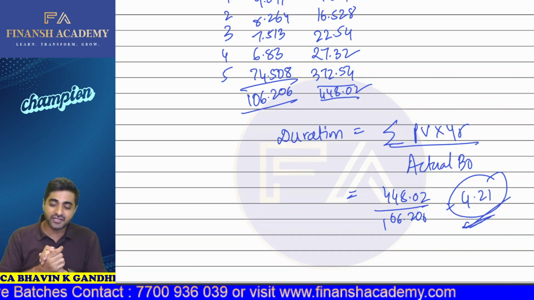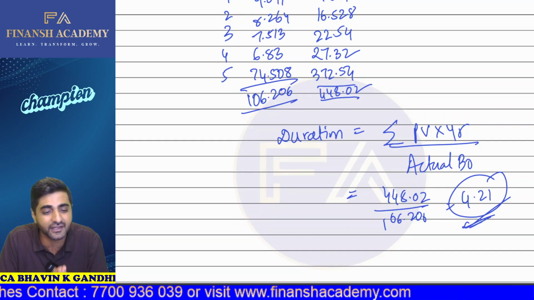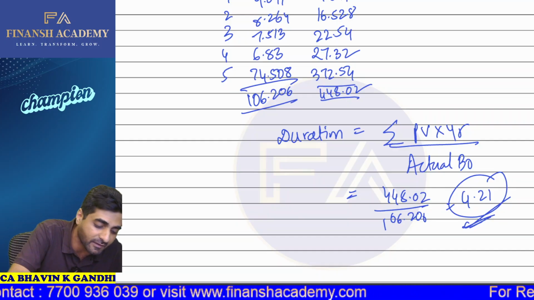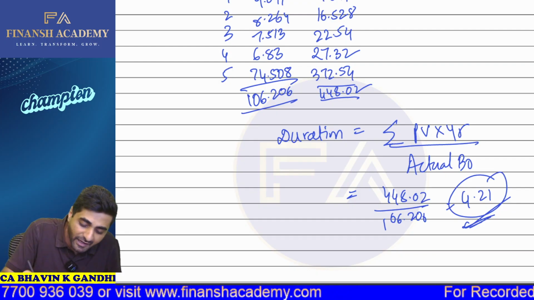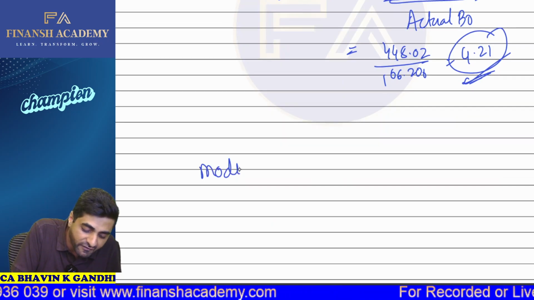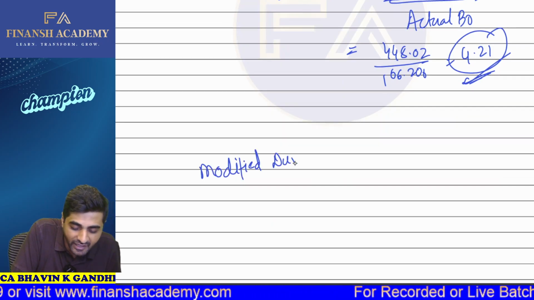Okay. So product method is also possible, weighted average is also possible. So what are we going to do in the examination? We'll be doing this particular product method in the examination, for the purpose of determining the duration. Then my dear students, what is the modified duration? Modified duration is also known as your volatility.